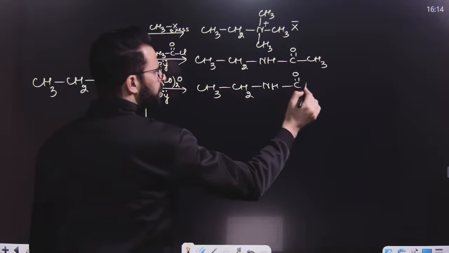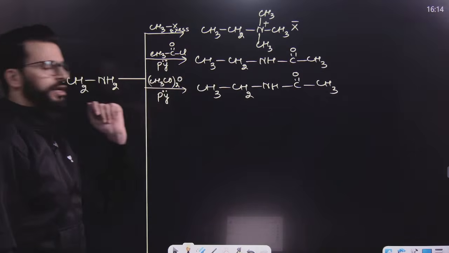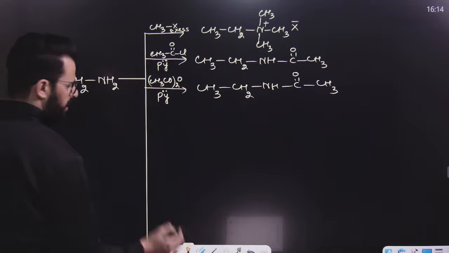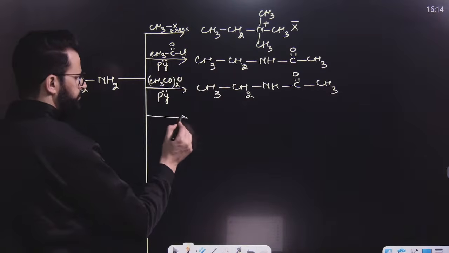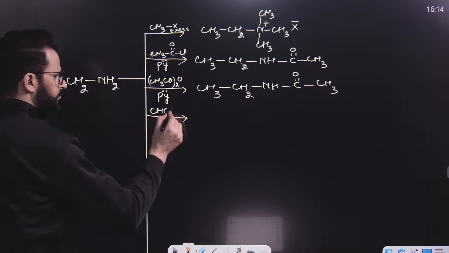So acetylation can take place either with the help of acetyl chloride or acetic anhydride. After this, my dear lovely student, have a look. We can treat it with chloroform.